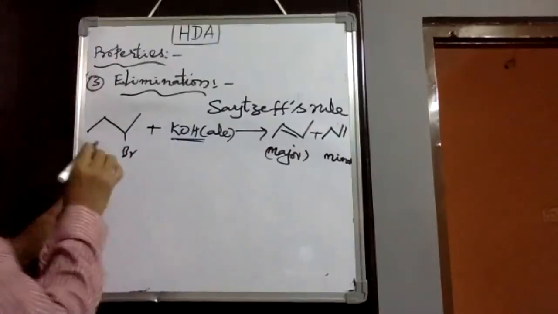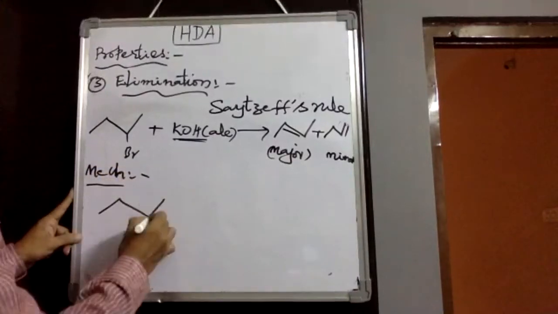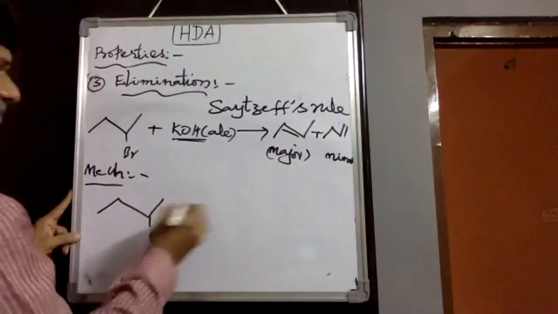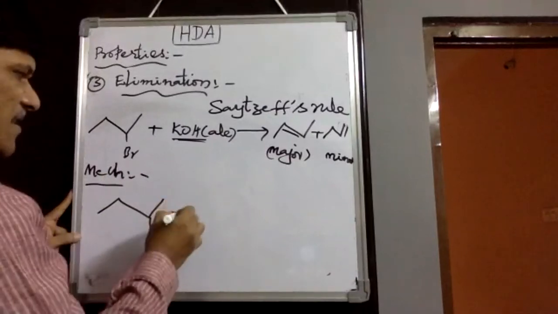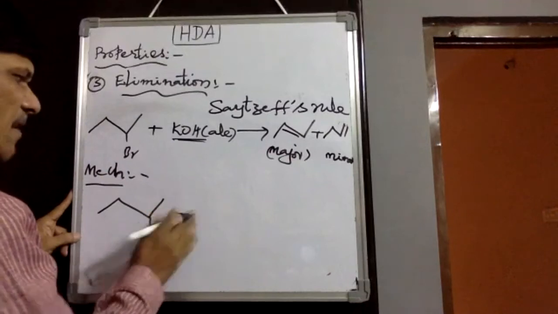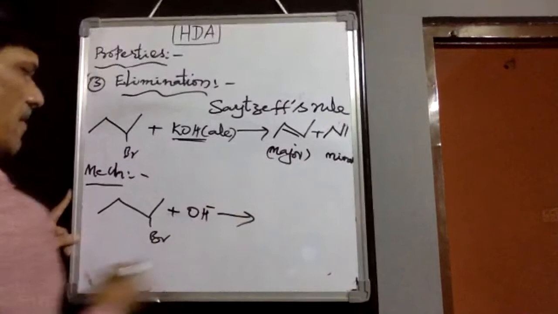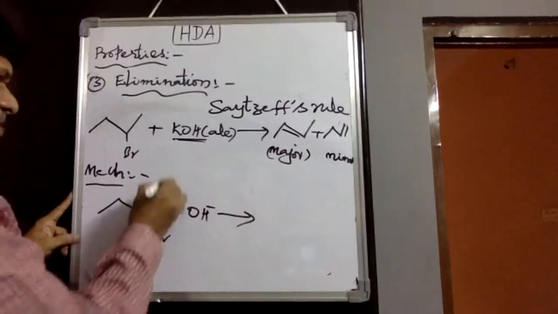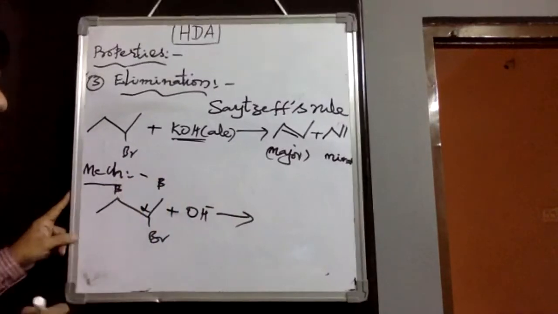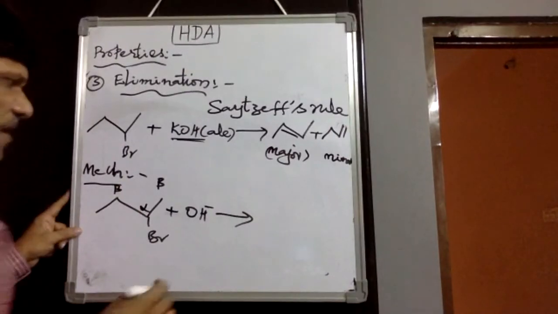That is how this mechanism exactly takes place. Say, let me take 2-bromobutane in the presence of KOH. Whenever strong bases like KOH or OH minus are added, this is the alpha position and these two are beta positions. Then alpha-beta elimination takes place in this reaction.